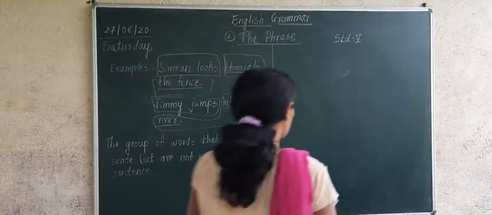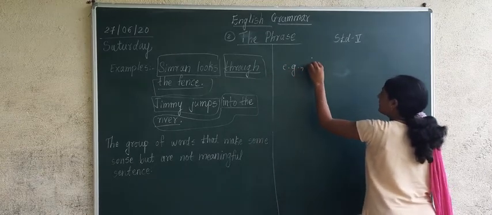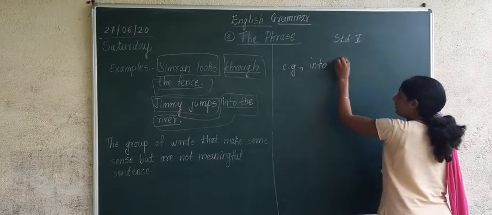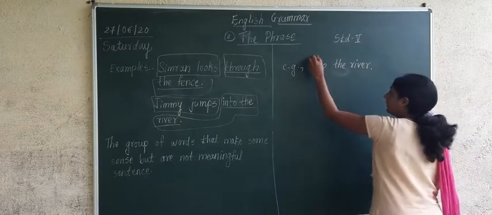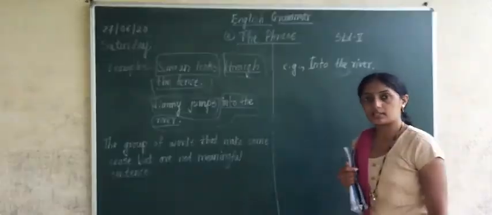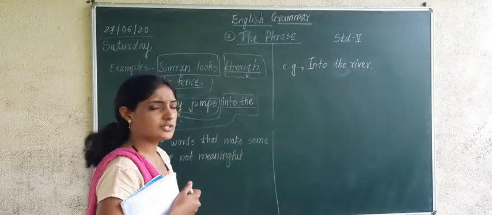Are you understanding? Here we have taken only one example, into the river. Full stop. Only this much is the sentence, into the river.